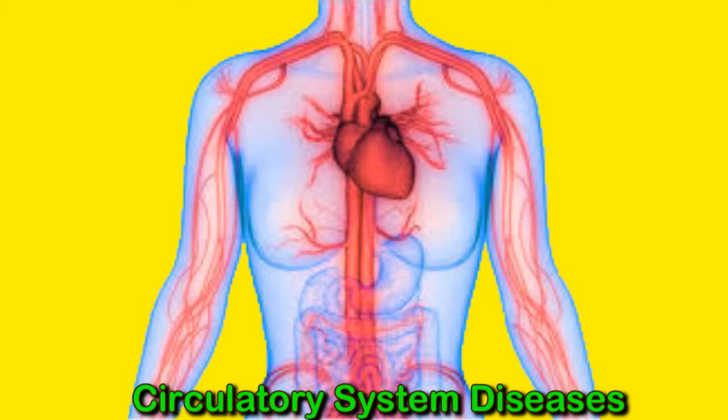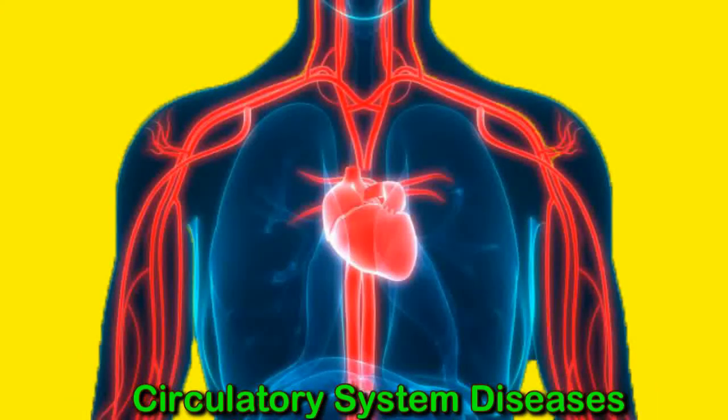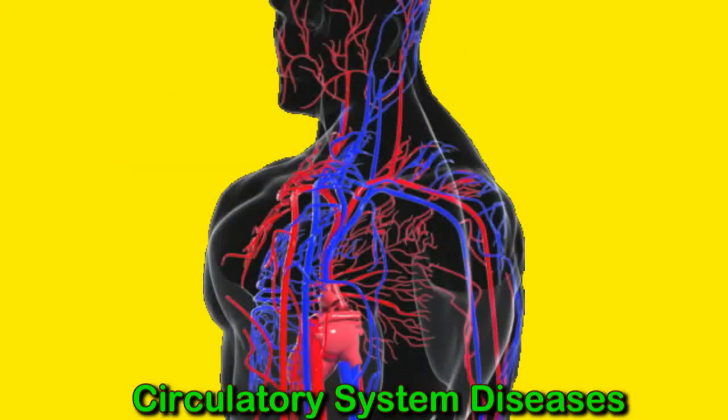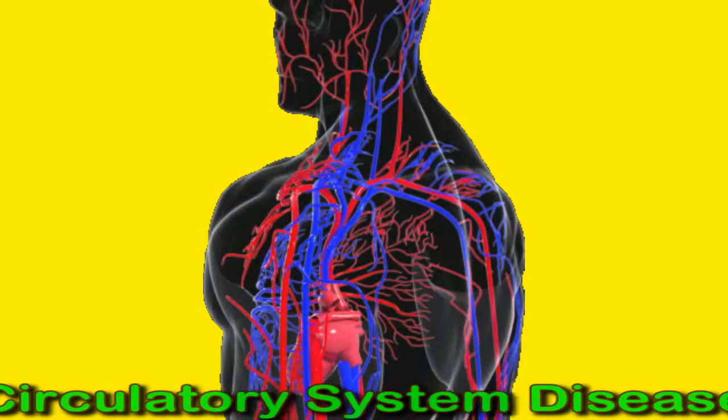The heart has four chambers: the left atrium, right atrium, right ventricle, and left ventricle. They are all separated by one-way valves, meaning the blood can only flow in one direction. Blood is carried to the heart in the veins and back out to the rest of the body in the arteries.